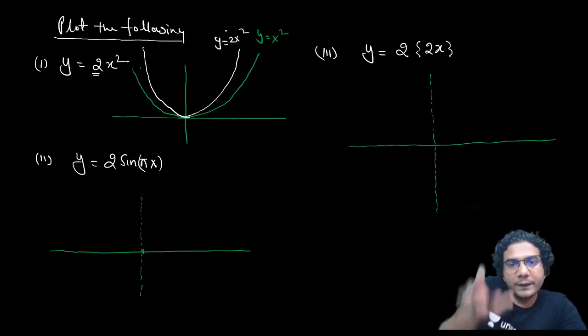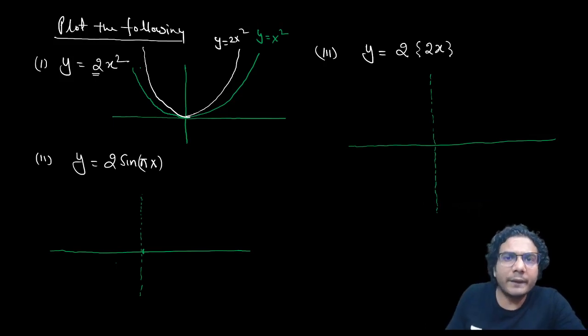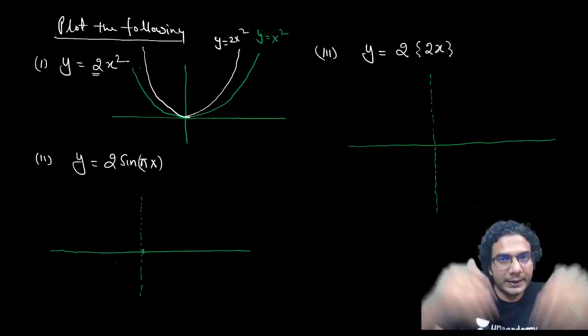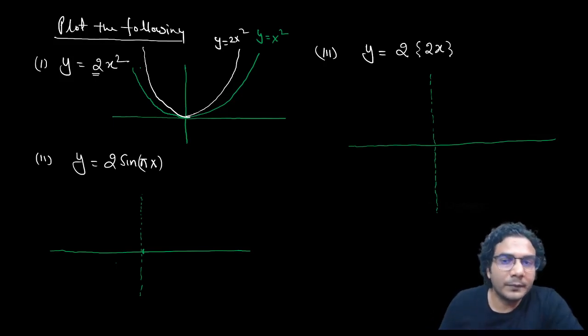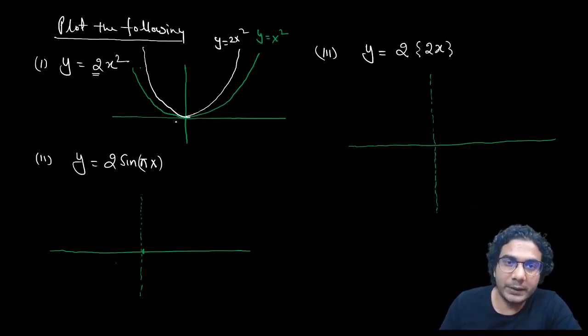Are you getting this? The graph is expanded along y because there's no graph along negative y, otherwise that would have gone down. So this is the graph of 2x square. You're dividing y by 2, which is the same as multiplying f x by 2. So dividing y by 2 means expansion along y, or similarly multiplying f x by 2 is again expansion along y.